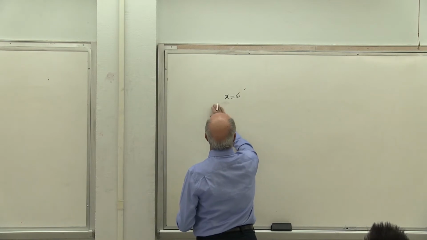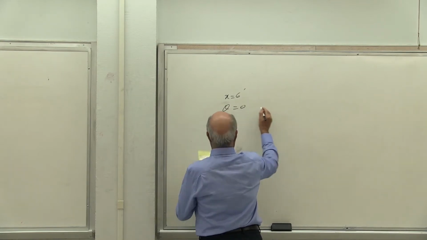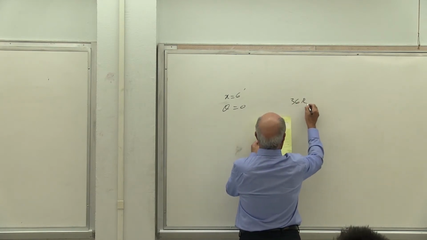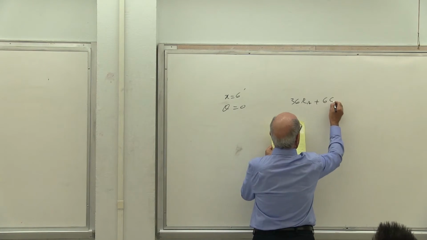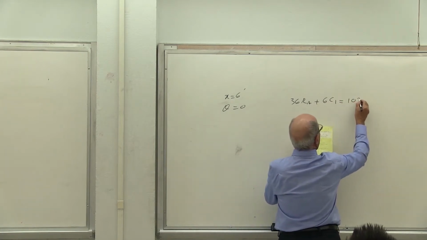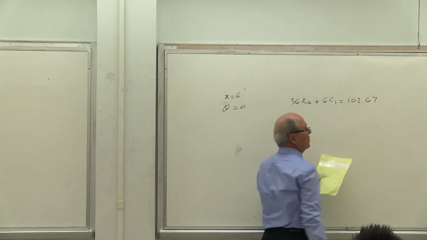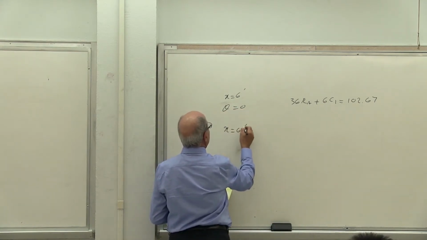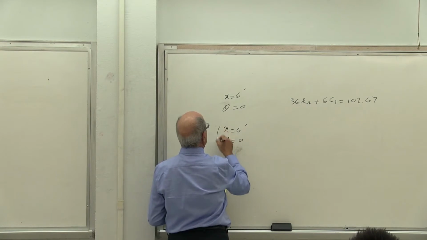theta equal to 0 gives me this equation: 36 RA plus 6 C1 equal to 102.67. That's correct. Then at x equal to 6 feet, y also equal to 0.